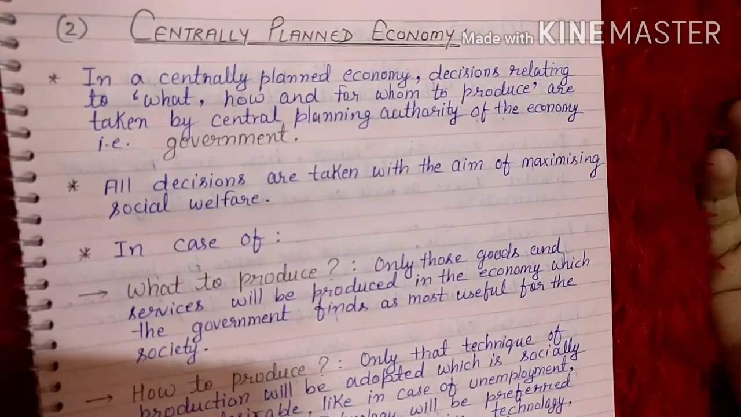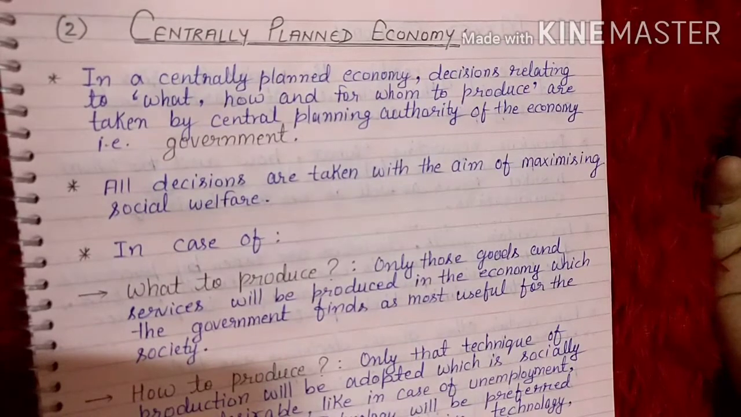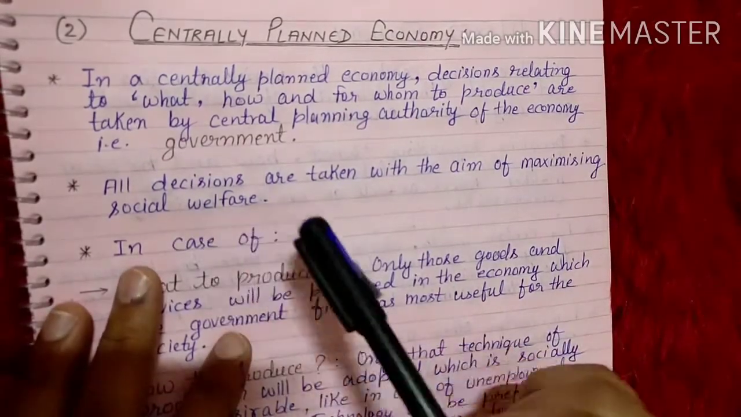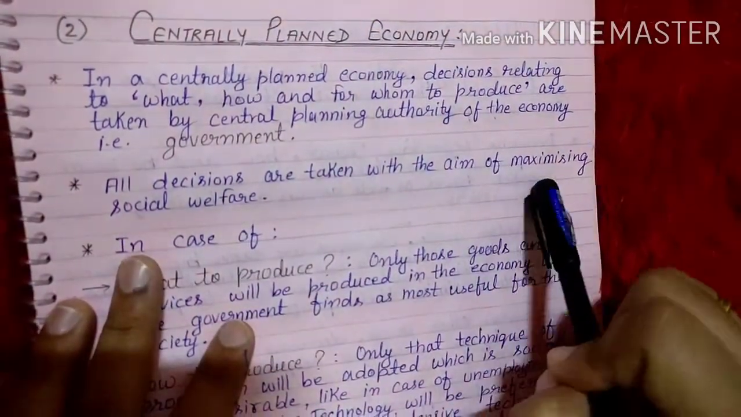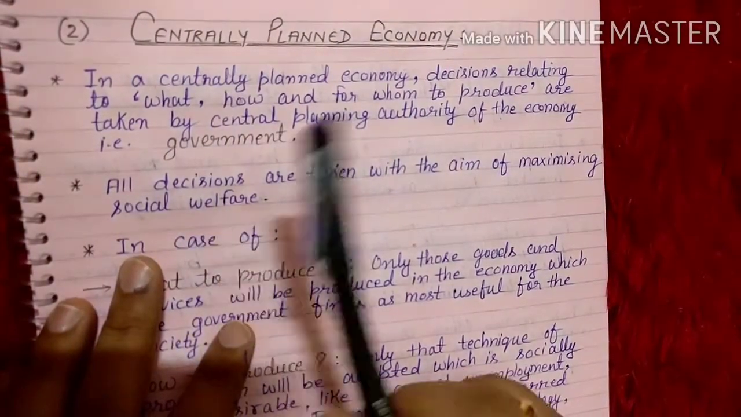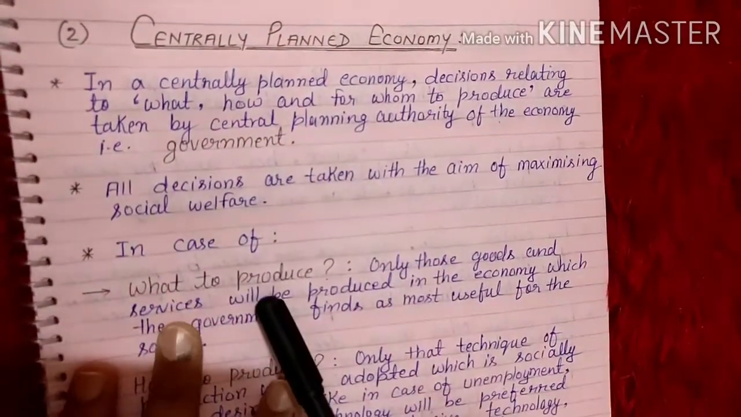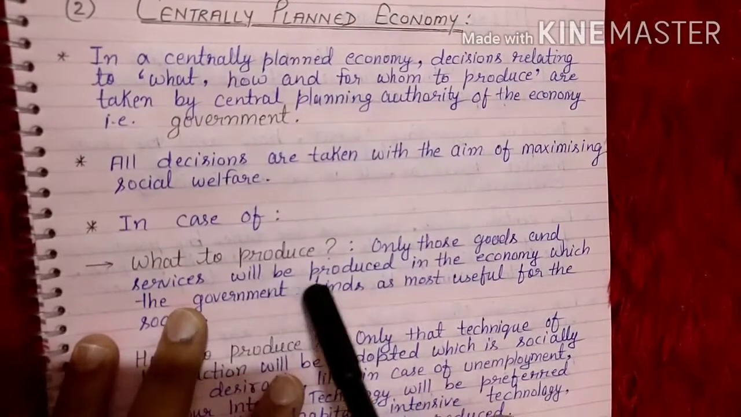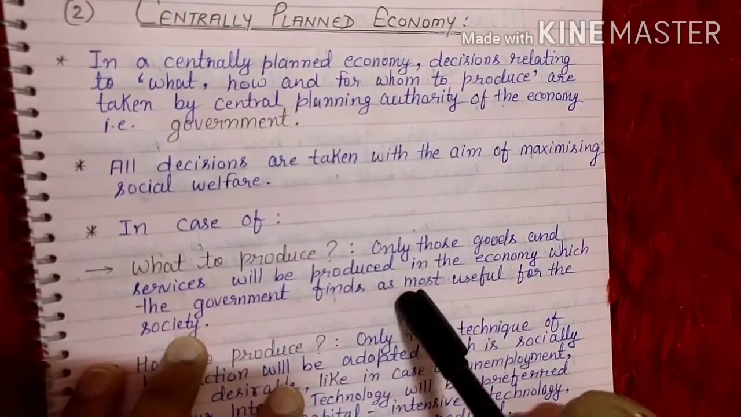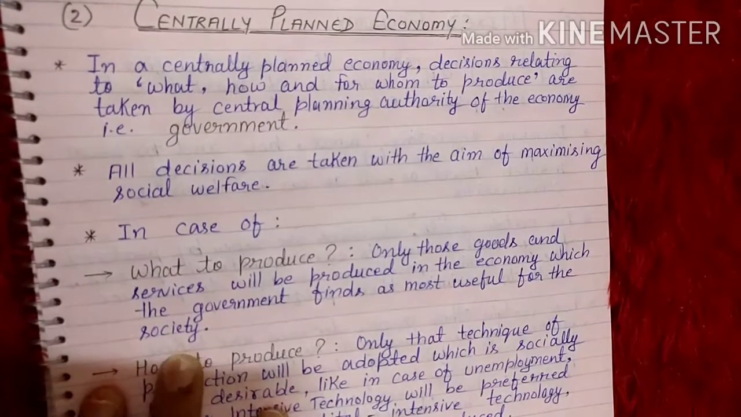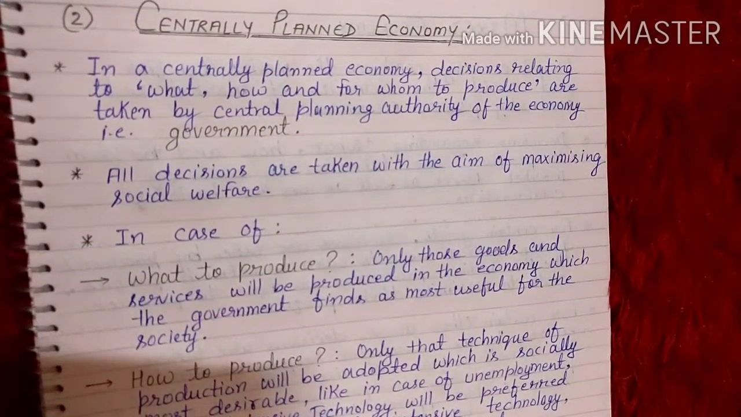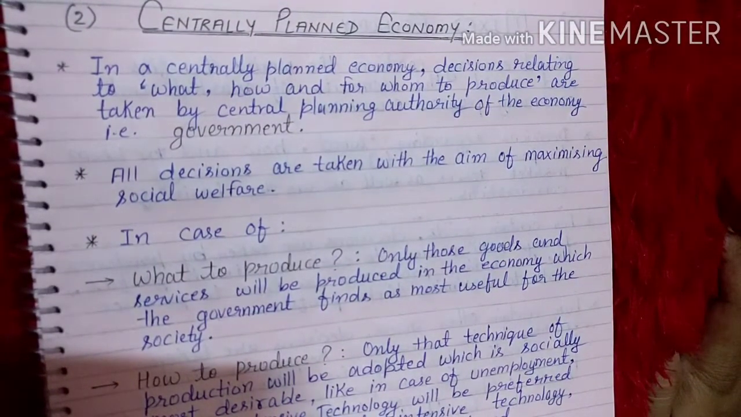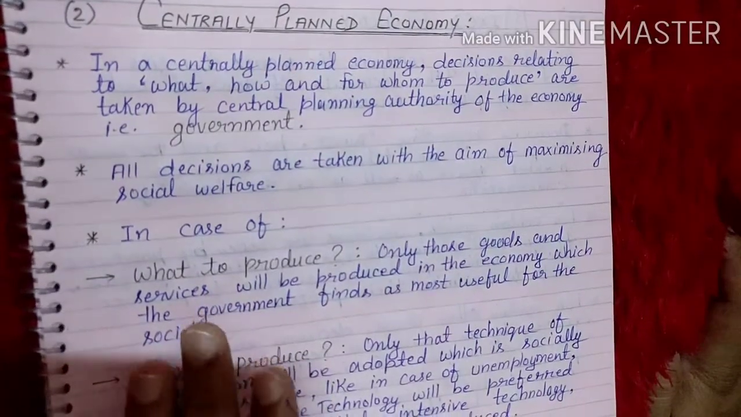As India is a democratic country, the politicians are selected after voting by the people of the country. So all decisions are taken with the aim of maximizing what? Not profit but social welfare, in the case of a centrally planned economy. So in the case of what to produce, the same problem comes. What to produce here? Only those goods and services will be produced in this economy which the government finds most useful for the society. Only those goods which are useful for society will be given preference and more emphasis. So that is what should be produced in the centrally planned economy.